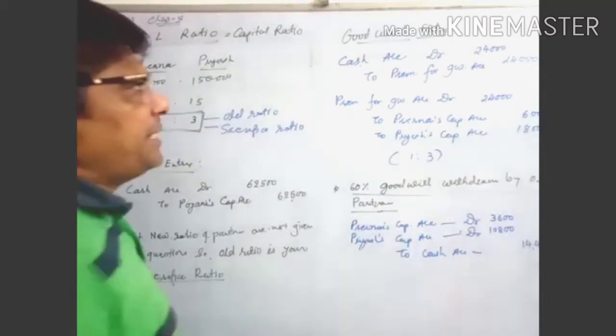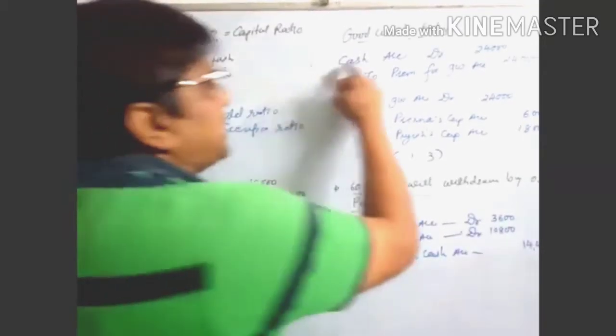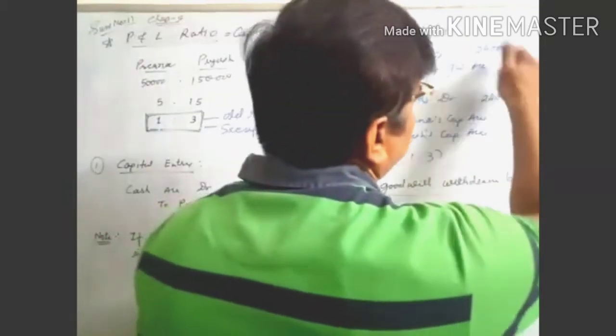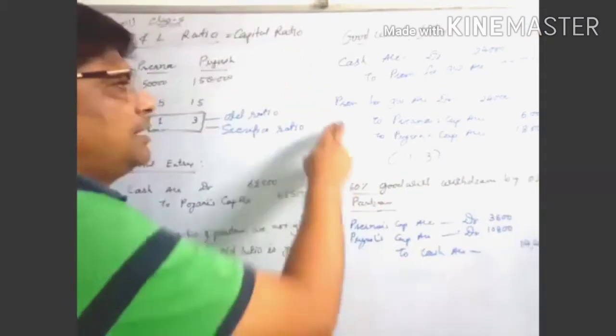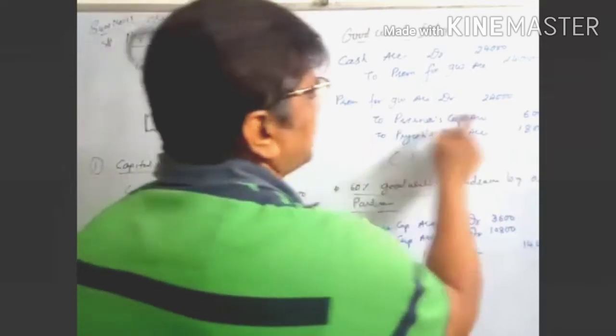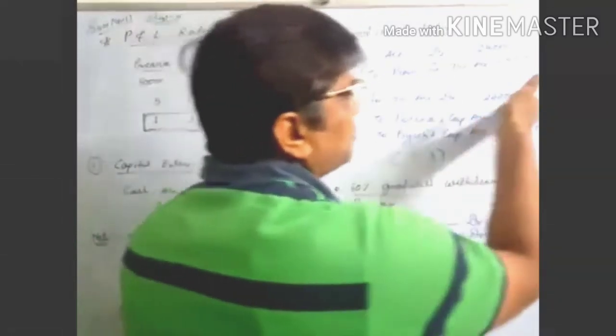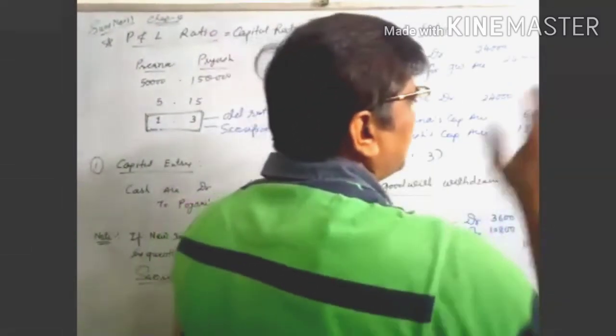Now look here. The new partner is bringing 24,000 cash for goodwill. The entries are cash account debited, premium for goodwill account credited 24,000. And the next entry is premium for goodwill account debited 24,000 to Prerna's capital account and Piyush's capital account. The ratio is 1:3 because this is the sacrifice ratio. So 24,000 you have to distribute, that is 6,000 and 18,000.